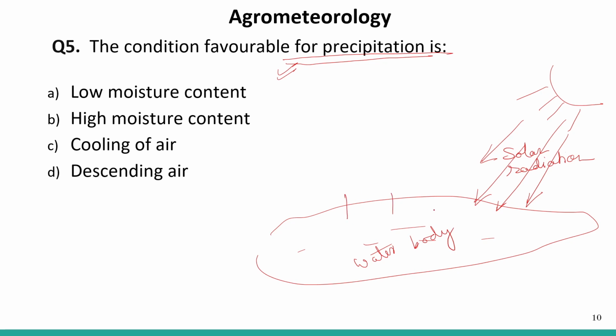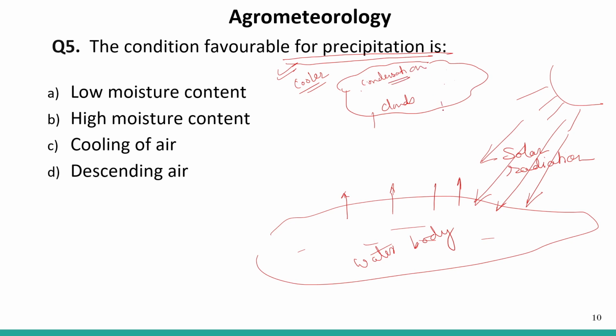The water vapor rises from this water body, reaches higher in the atmosphere and forms the clouds. Lots of water vapor is present here. Now as this water vapor goes higher, the atmosphere is cooler at higher altitude, right? So there is a phenomenon of condensation.